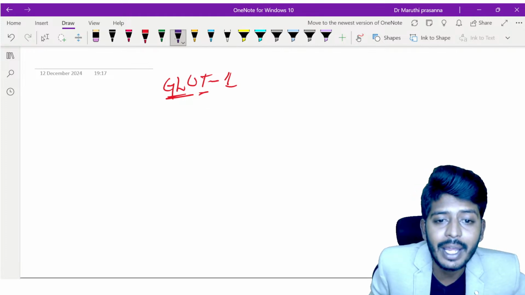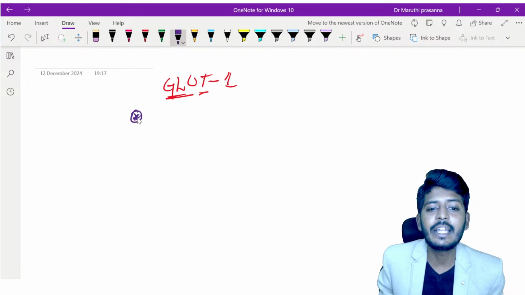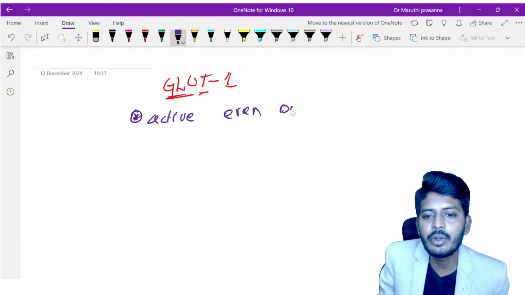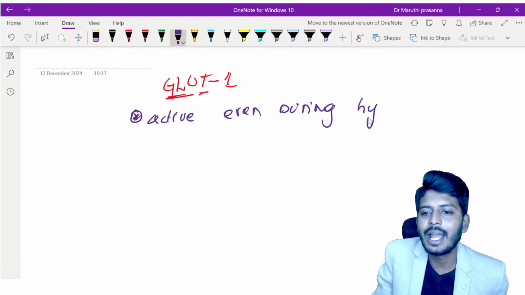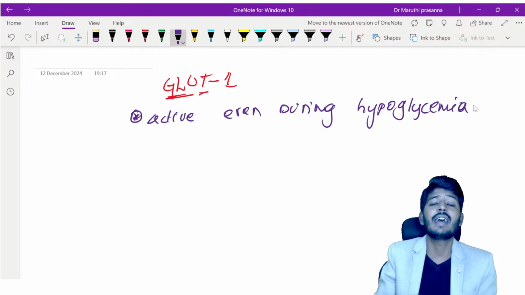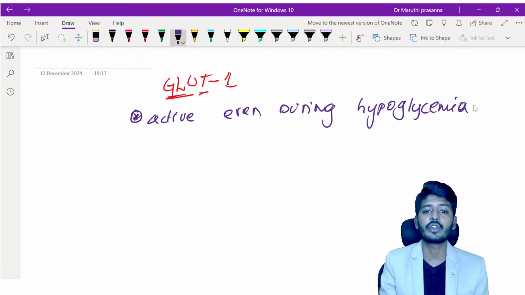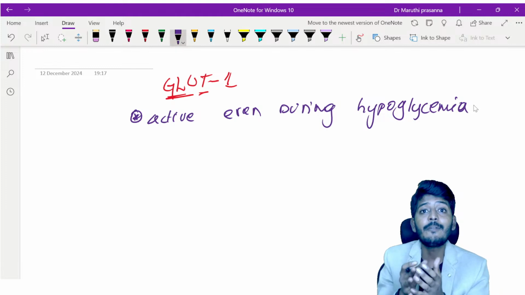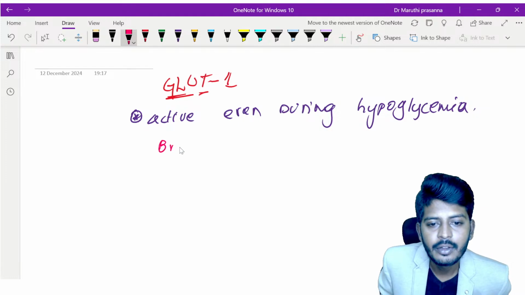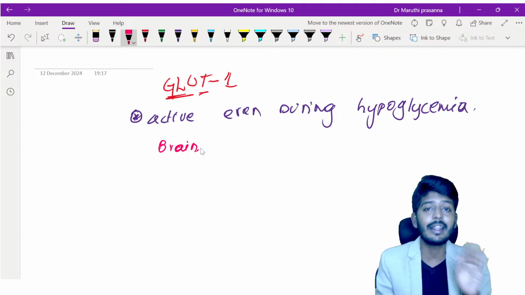So this GLUT1, my dear students, is a very simplified concept. It is active all the time. That means active even during hypoglycemia. This is a very important concept to be remembered, because even if your blood sugar level goes down, this glucose transporter will remain active. So it is responsible for providing glucose to vital organs such as the brain. Even if blood glucose level goes down, the brain will continuously receive glucose.